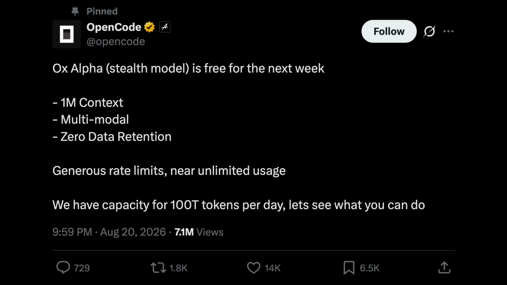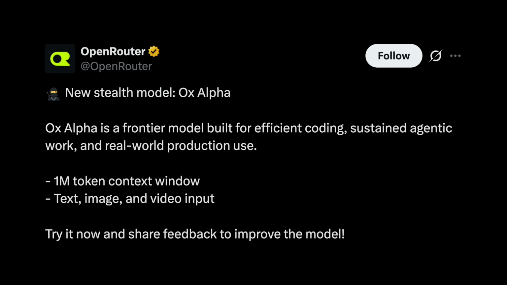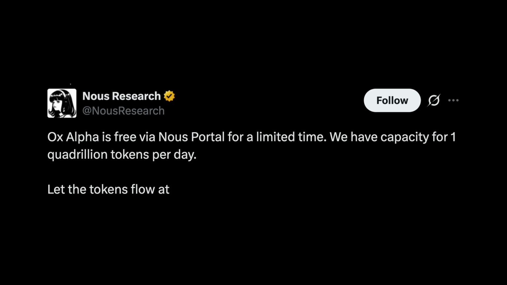So this all started when OpenCode tweeted, Ox Alpha, stealth model, free for the next week, 1 million context, multimodal, 0 data retention, and that they have capacity for 100 trillion tokens per day. This was followed up by OpenRouter making the same announcement, and News Research saying they have capacity for 1 quadrillion tokens per day. Like damn, this is a seriously big stealth launch.